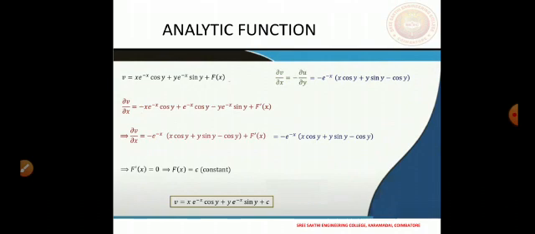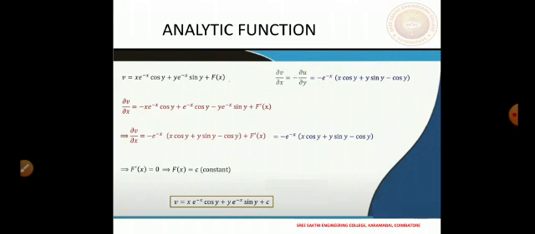So we have dou v by dou x, this expression, and we can set it equal to this, because this is also dou v by dou x. So these two should be equal. Having this, we observe immediately that minus e power minus x times x cos y plus y sin y minus cos y are the same on both sides. So this f dash of x equals 0.